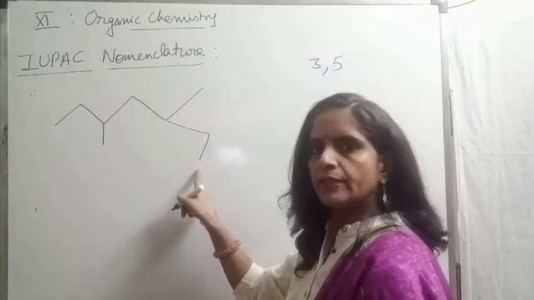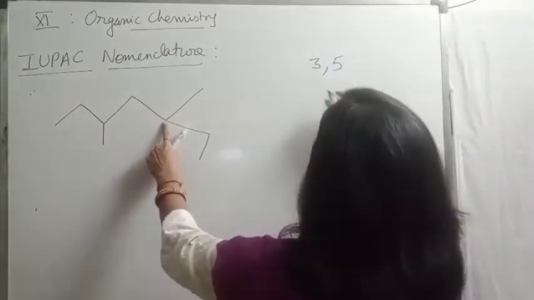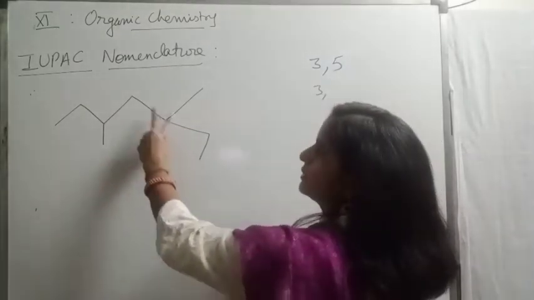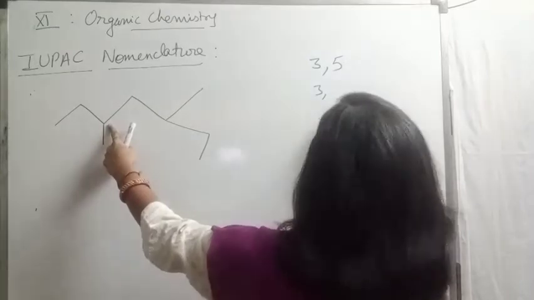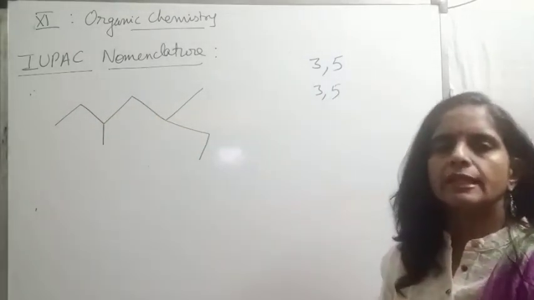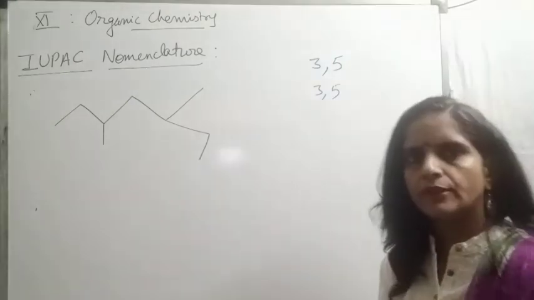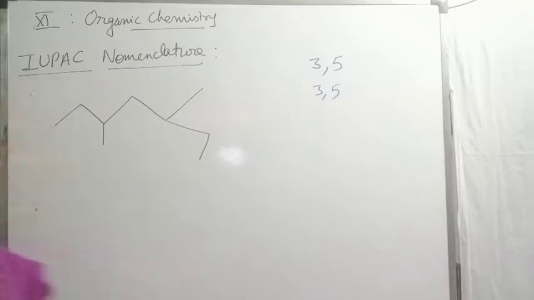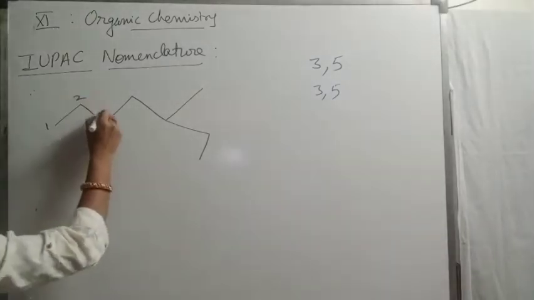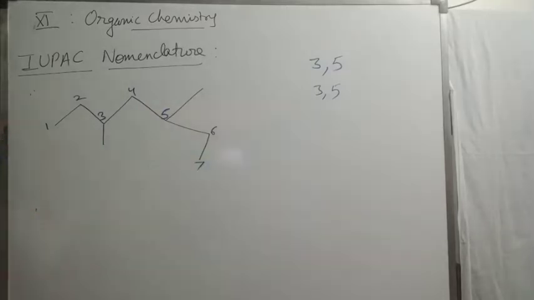If I select this end, 1, 2, 3, the first substituent is coming at third position. 4, 5, the second is coming at fifth, sixth and seventh. Means from both ends substituents are taking the same position. So no problem, you can select any end. So now start numbering: 1, 2, 3, 4, 5, 6 and 7.